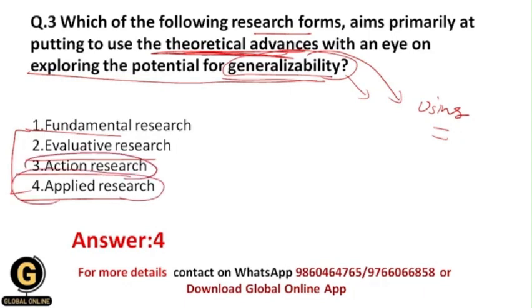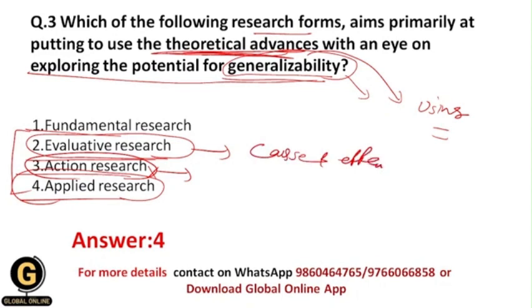This is not action research, because within action research we don't apply any kind of laws, we just solve the immediate problem. Evaluative research, as the name suggests, involves evaluation. For example, we have a cause and effect relationship between variables. Here we evaluate the amount of cause, like how much the causes are causing the effects.